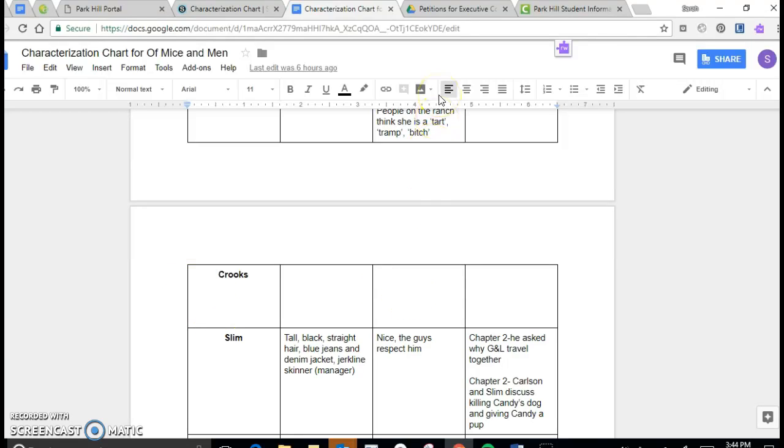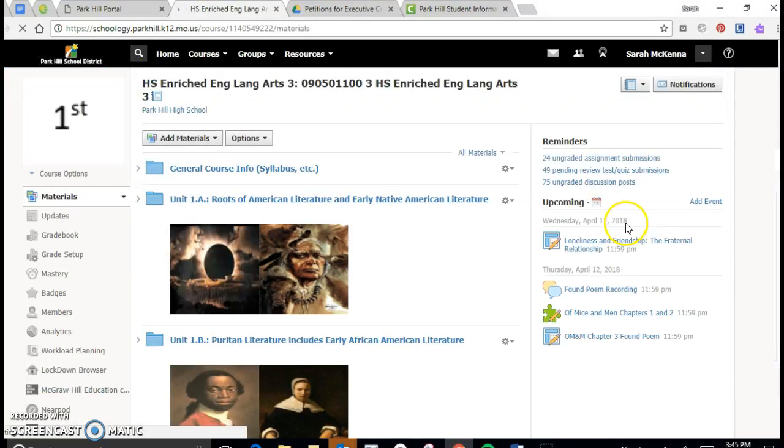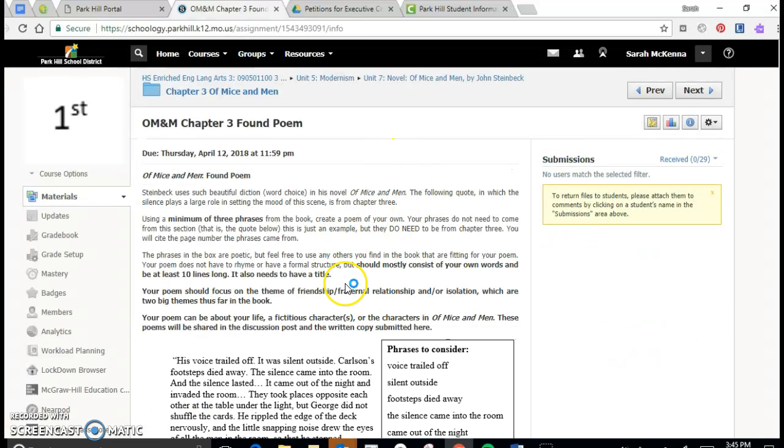Plus, there's also a couple of pretty significant scenes that you're going to need to enter into that chart. Don't want to give them away, but I think you'll notice what they are when you get to them. The next thing you're going to do, and the final thing you're going to do today, is this found poem. If you go back to that right-hand side, you'll see the found poems right here. Click on that. All your instructions are here.